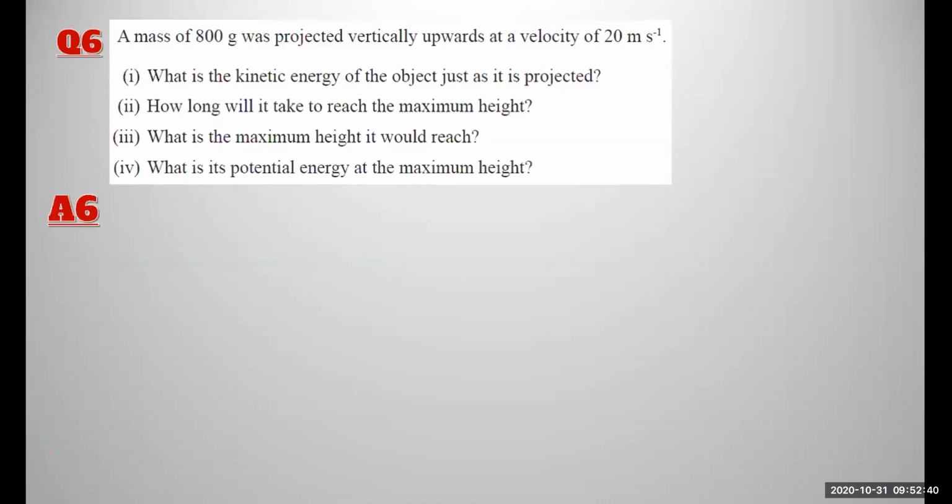Here is another question. A mass of 800 gram was projected vertically upwards at a velocity of 20 ms minus 1. What is the kinetic energy of the object just as it is projected? How long will it take to reach the maximum height? What is the maximum height it would reach? What is the potential energy at the maximum height? This question is given in your textbook.